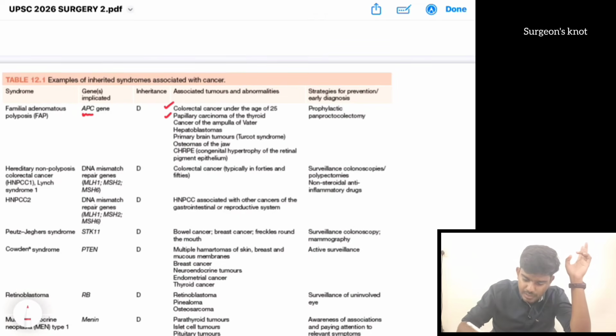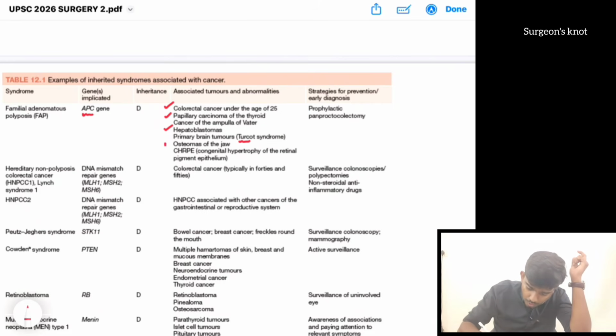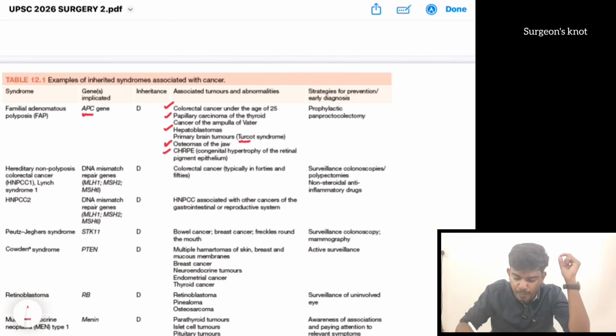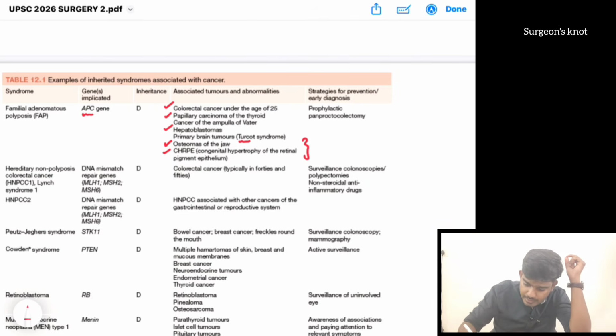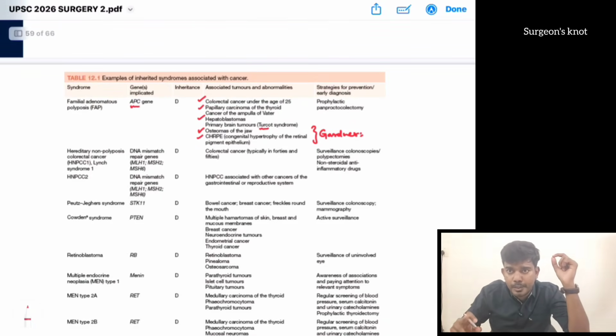Then papillary tumors are included, hepatoblastoma is included. Then we have Gardner syndrome and Turcot syndrome. In Turcot syndrome, we have CNS tumors. Then there can be osteoma, then CHRPE, congenital hypertrophy of the retinal pigment epithelium. All these are suggestive of Gardner syndrome. So everything is suggestive of familial adenomatous polyposis.